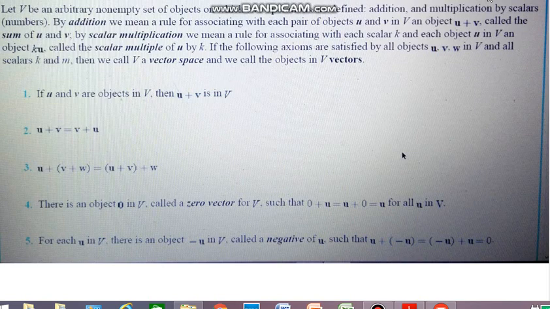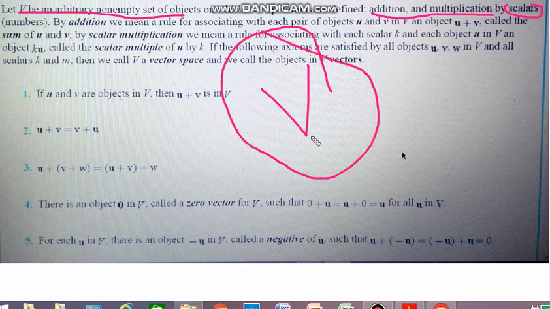In this lecture, we will study the vector space, its axioms, and then we will solve a few questions on vector spaces. Let V be an arbitrary non-empty set of objects on which two operations are defined: addition and multiplication by scalars. If V is a set, then this set contains some objects, namely v, u, w, and so on.